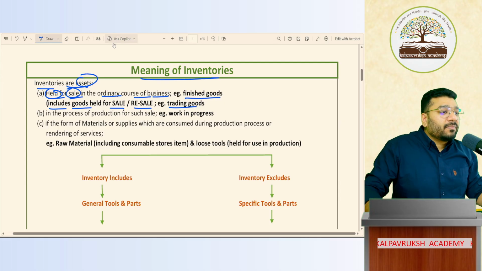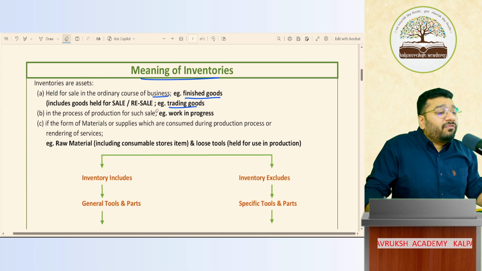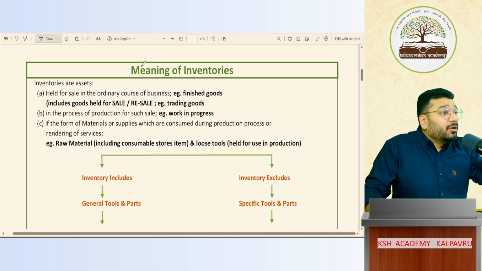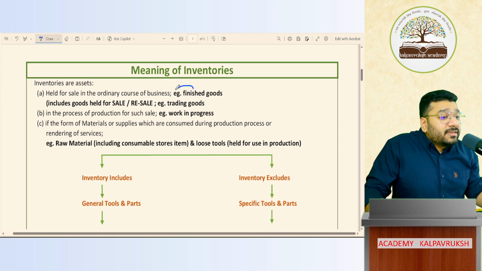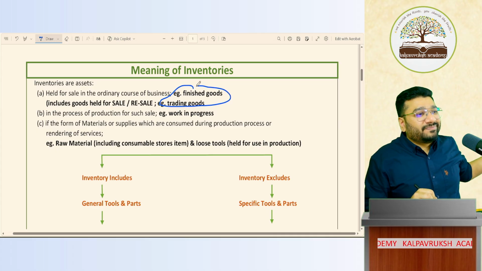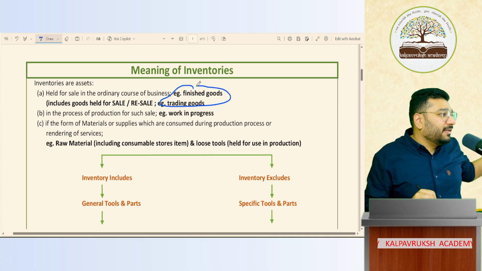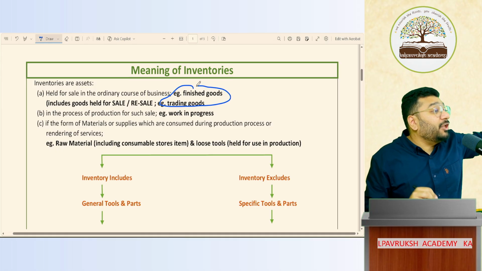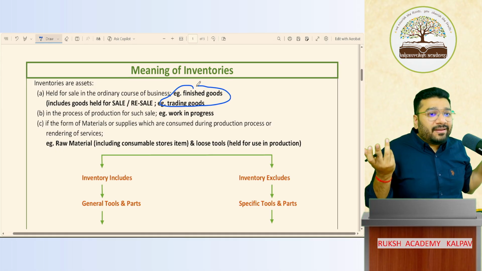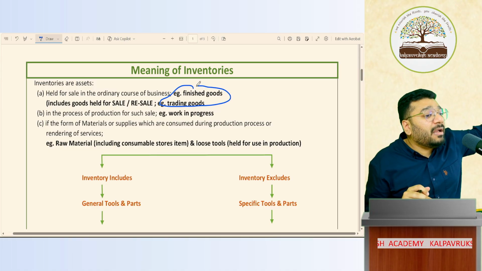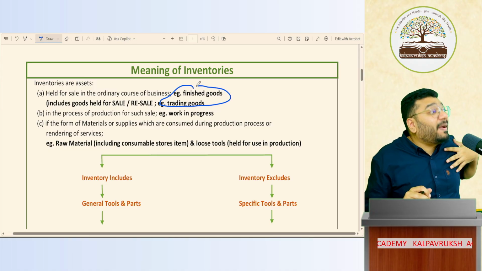So the first line is only talking about finished goods and trading goods. To be more precise, this example I have given is out of our understanding. In the original AS, this language is not given. You have to interpret what the first line means. I have said the first line is talking about finished goods and traded goods. It is my interpretation.